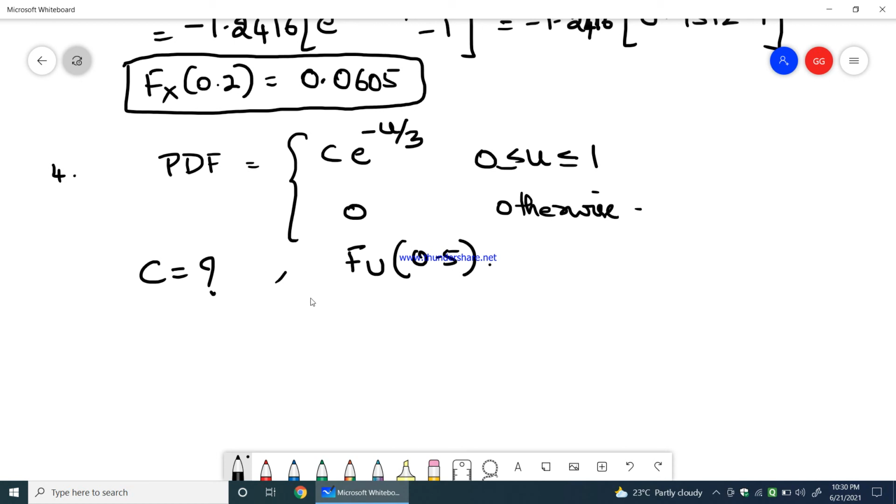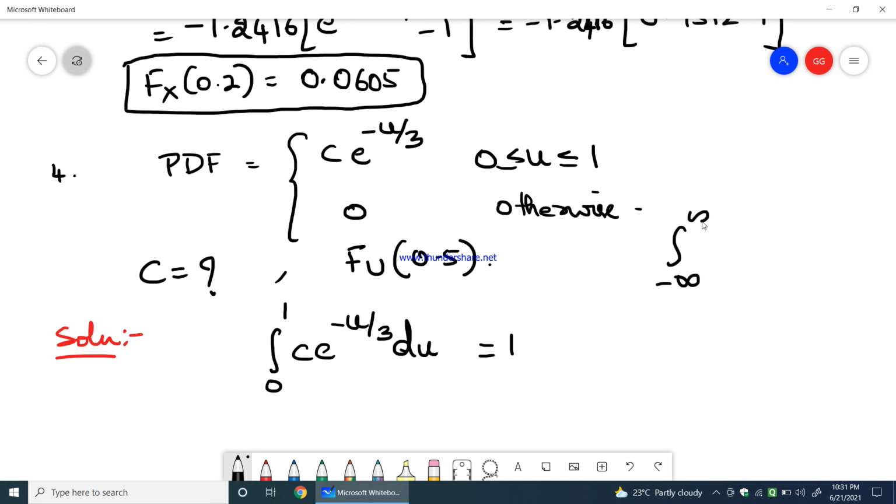So how do you find it? First of all, to find c, we need to take the area of the PDF curve, which is unity. So I would say integration from 0 to 1 of c into e power minus u by 3 du equals 1. We arrive at this because of the formula integration from minus infinity to plus infinity of f_X(x) dx equals 1. Same formula with the limits given in the question.